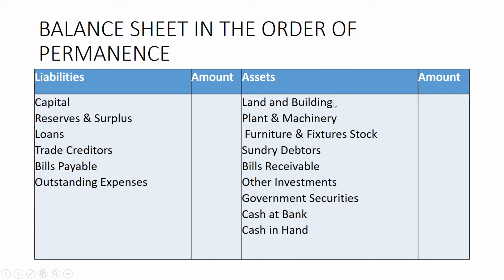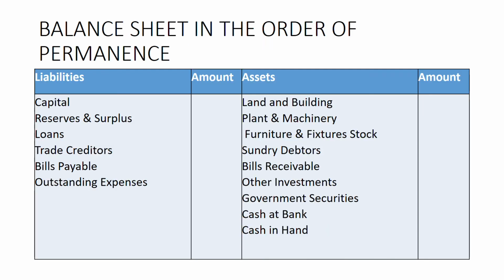Whereas when the balance sheet is prepared in the order of permanence, the long-term fixed assets which are intended to be used and not sold are written first, and the most liquid assets are written at the end. The same sequence is followed in case of liabilities, where capital, which is the proprietor's capital, is written first, and the payments which are required to be paid within a period of 1 year are recorded at the end.